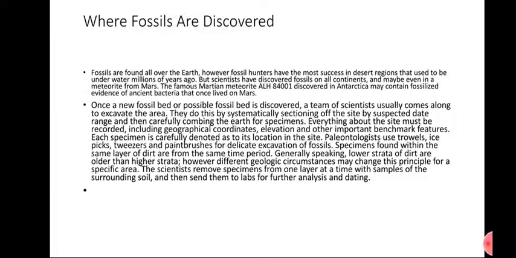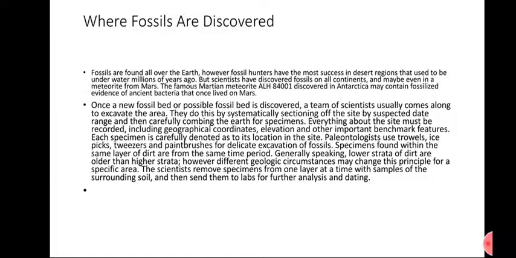Once a new fossil bed or possible fossil bed is discovered in any place, a team of scientists usually comes along to excavate that area. The team of paleontologists goes to that area and starts to dig. After that, the site is systematically sectioned, and then carefully the specimens are removed. Everything about the site must be recorded, including geographical coordinates, elevation, and important geological features. Each specimen is carefully noted as to its location.